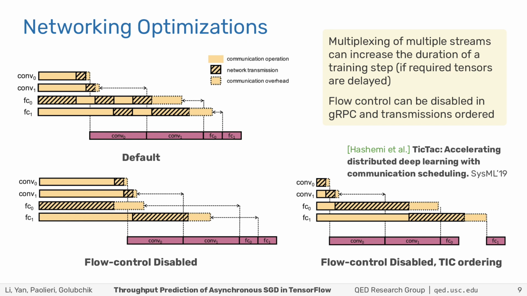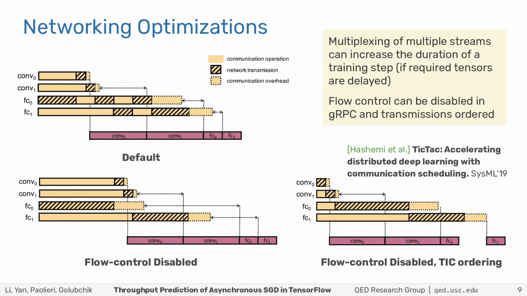Also, we observed that multiplexing and switching from one stream to another can be counterproductive. Ideally, we should prioritize the transmission of those tensors that are unsatisfied dependencies, preventing the execution of the next compute operation. In fact, this is what another research work does by analyzing the critical path in the computation graph. The work is called TicTac and was presented at SysML in 2019.